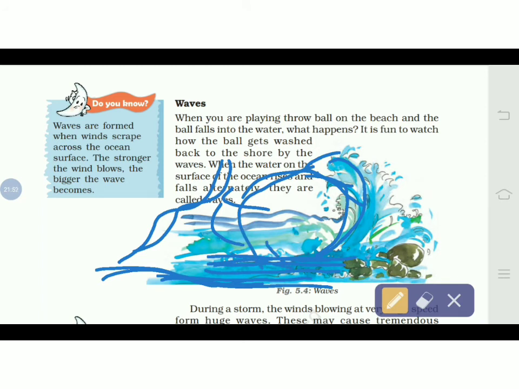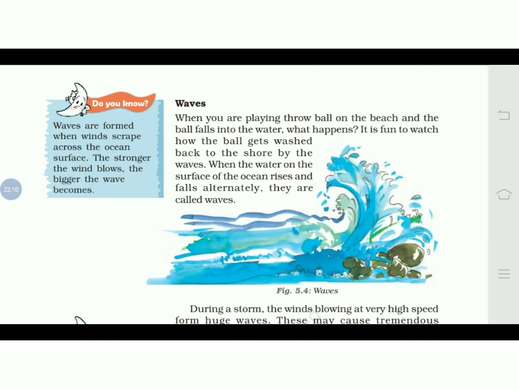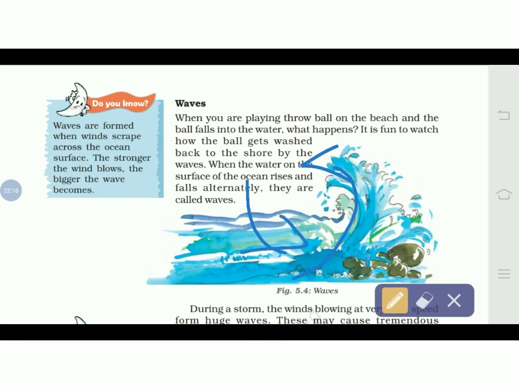then they are alternatively falling down, then going back. So generally they are falling, they are never going back, but they are generally flowing and the water is receding back. So this surface of the water body, when it rises up and falls alternatively down, this kind of movement is called waves.